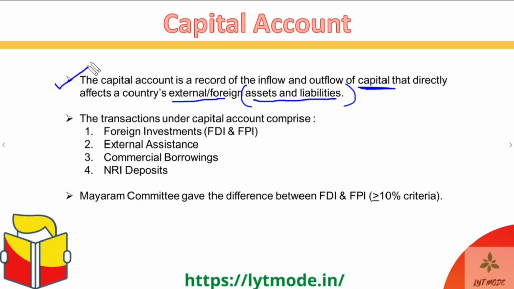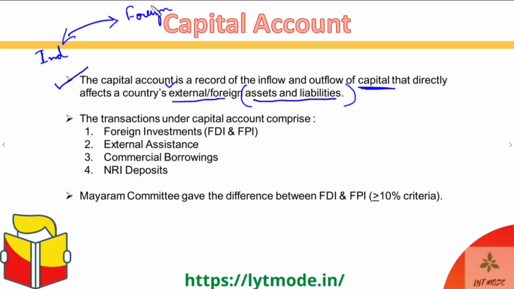So first of all, because these are international transactions, only external or foreign will come into play. That is any kind of an asset or liability which is directly related to the flow of money between our nation, that is India, and any other foreign nation.